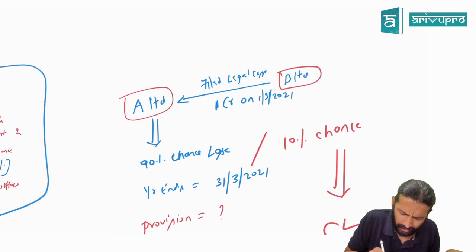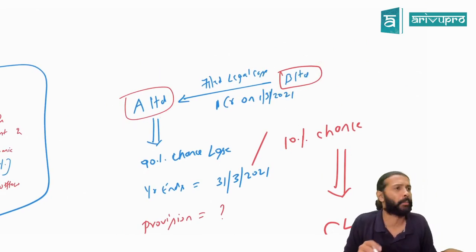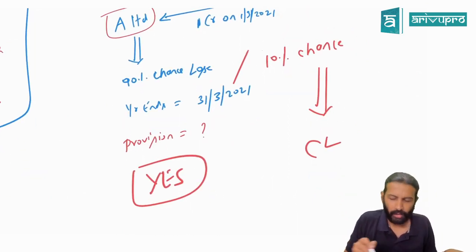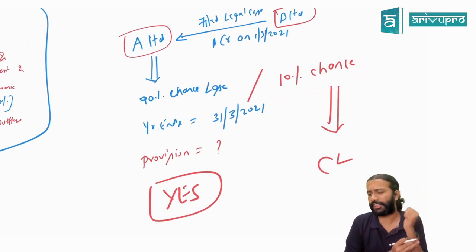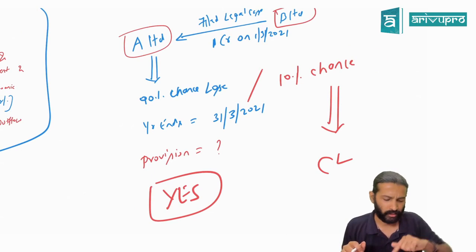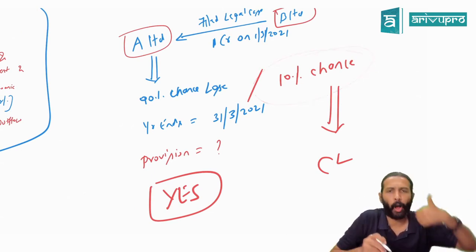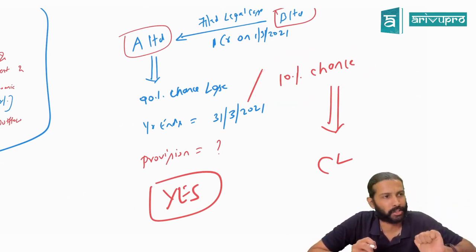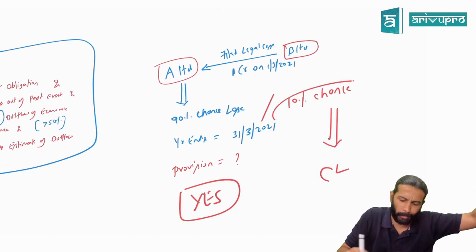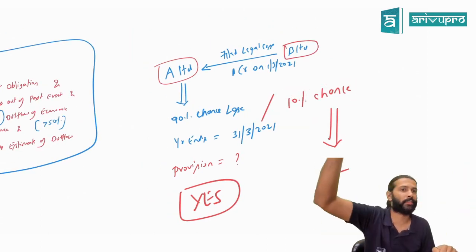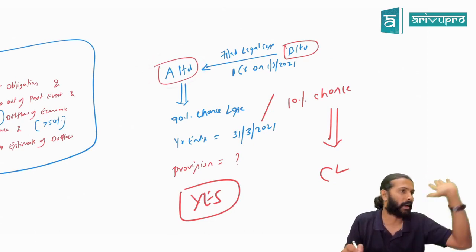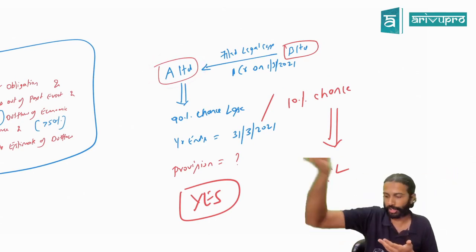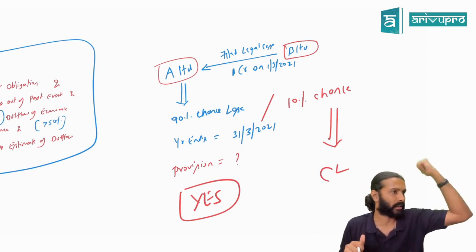Same example, sir. B Limited has filed a case against A Limited. What did the lawyer say? The lawyer says there is a 10% chance that we will lose the case. 10% means, is it a probable obligation or possible obligation? Possible obligation. Why did this obligation arise, due to a future event or a past event? Past event only. And the past event is B Limited has alleged that A Limited has stolen that patent. That is your past event only.